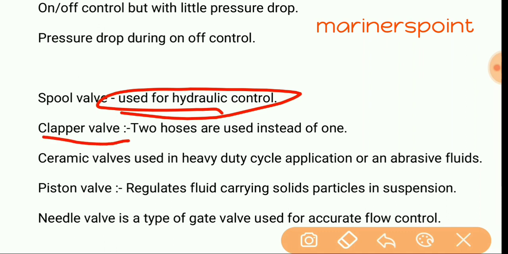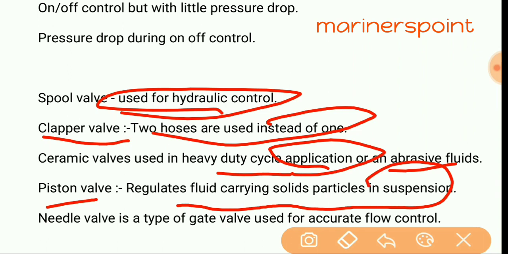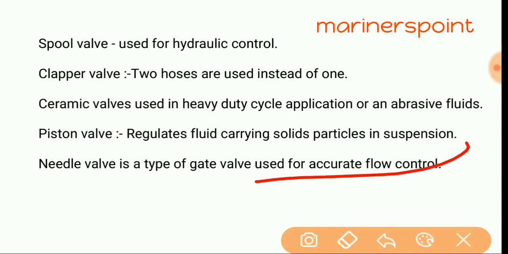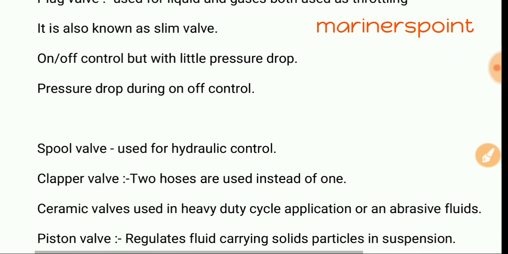And clapper valve: in this type of valve, two hoses are used instead of one. Now the ceramic valve is used for heavy duty cycle application. That means your fluid is highly abrasive. Okay, and in the piston valve, your fluid carries solid particles in suspension. Now needle valve. Needle valve is a type of gate valve used for accurate flow control. This is one type of substitute question you have to remember. Needle valve, accurate flow control. Ceramic, heavy abrasive fluid. Piston valve for solid particles. Spool valve used for hydraulic control. And plug valve is similar to gate valve. Okay.